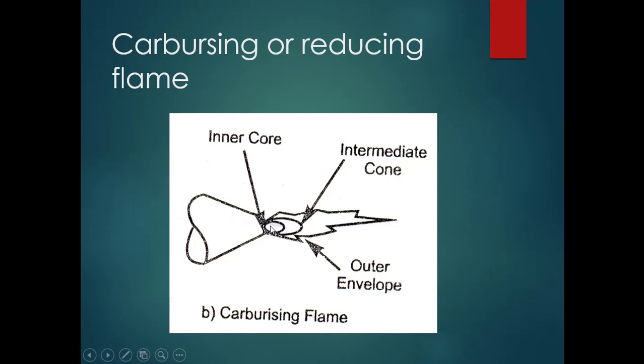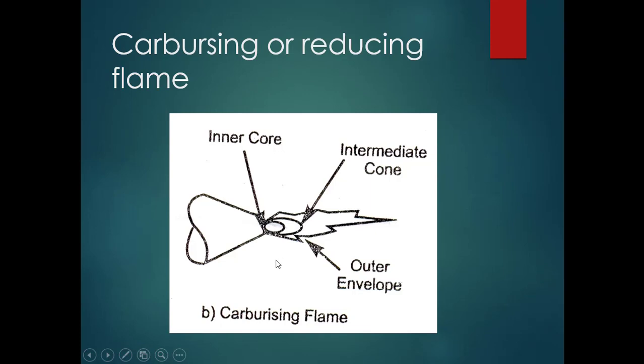Instead of one cone, we can see two different cones here. One is the inner cone, and the second one you can call the intermediate cone. The other part is the same, that is the outer envelope, which is the same here. Whereas in the inner part we can see the two cones: one is the inner cone, another one is the intermediate cone.